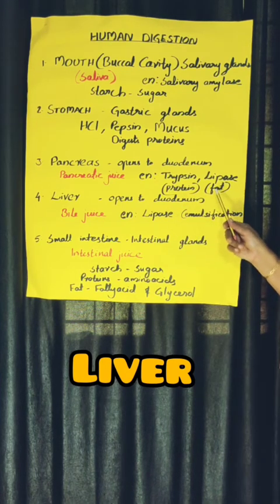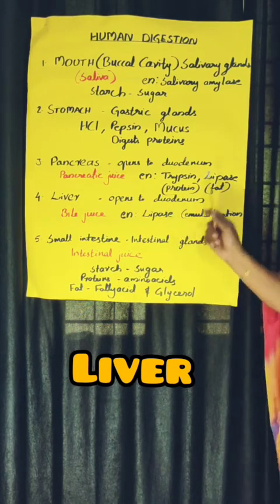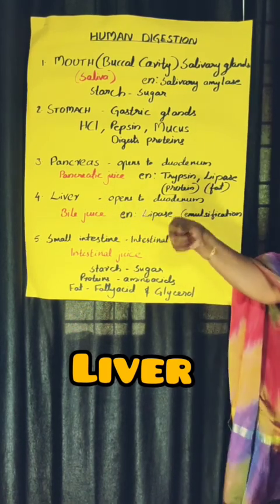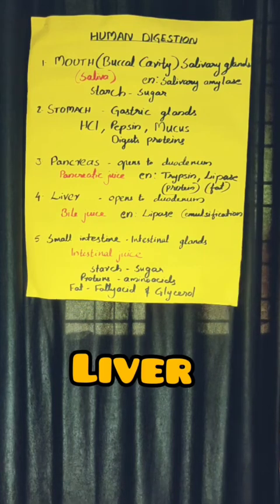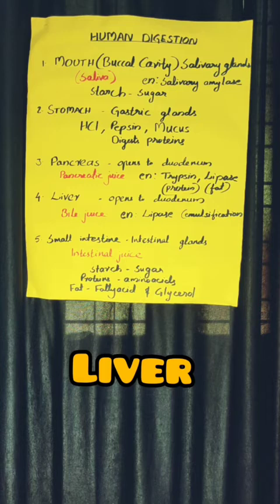Here also lipase helps for the digestion of fat, I mean the emulsification of fat. Lipase is the enzyme which is present in bile juice, and bile juice is secreted by the liver. Then in our body there will be an excess of bile juice, and that excess bile juice will be stored inside one small ball-like structure. You might have seen that ball-like structure in the picture, inside the liver: the gallbladder. So the gallbladder stores the excess bile present in our body.